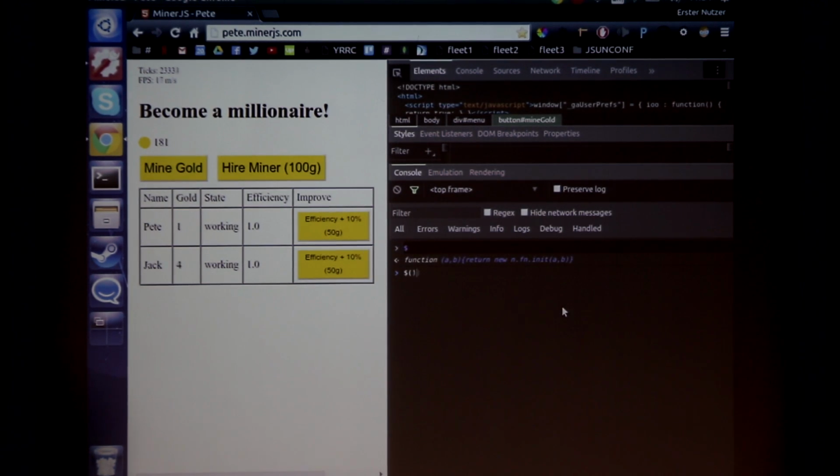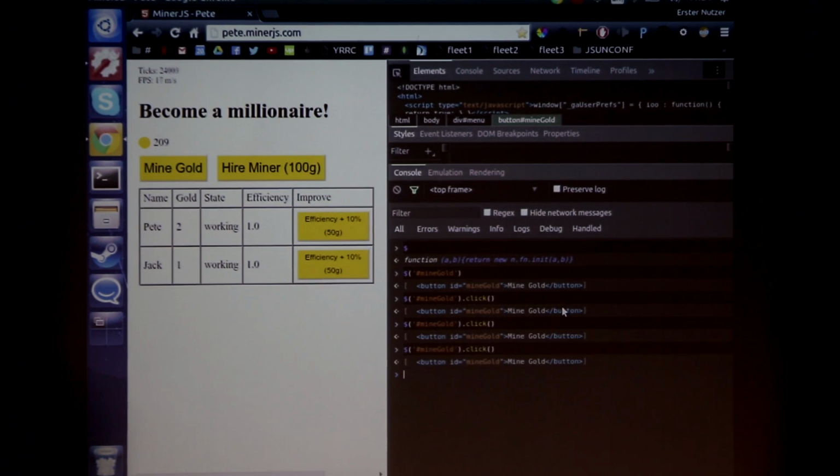I have to code with one hand now, that's a little bit difficult. Like that, okay, I get it, and I can run the click function. Did it work? It looks like it works.